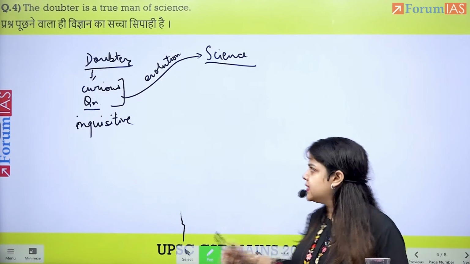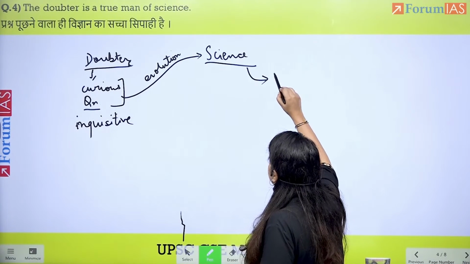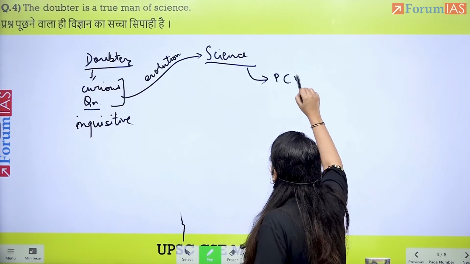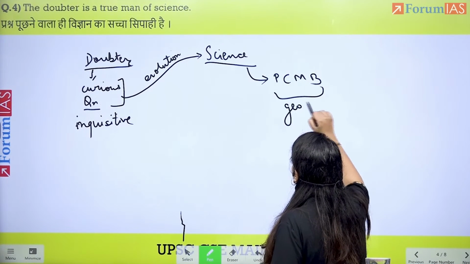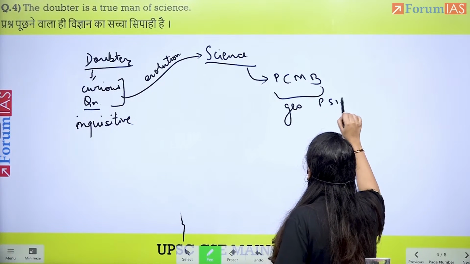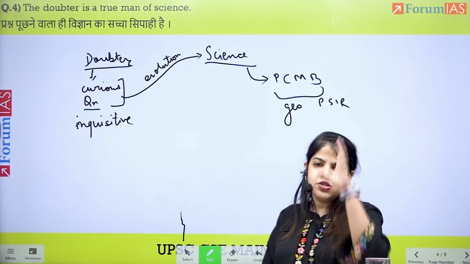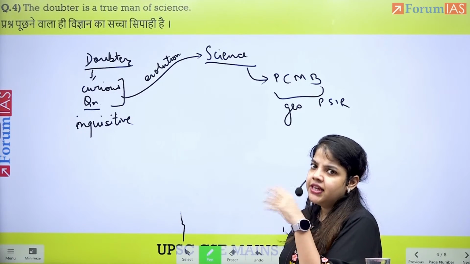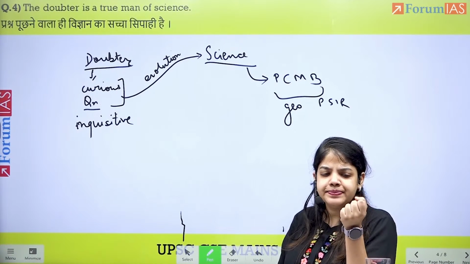We have discussed this, and we've been able to say that this development of science is not just physics, chemistry, maths, and bio, but it is everything, including geography, political science, anthropology, because we are questioning. Once we have established this, you will also be able to wonder what else.